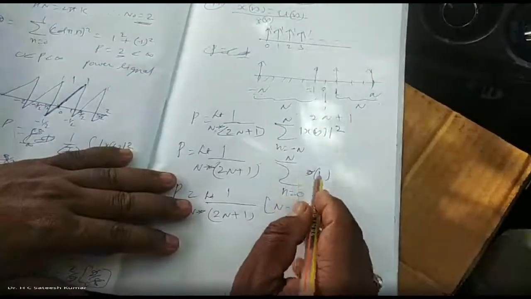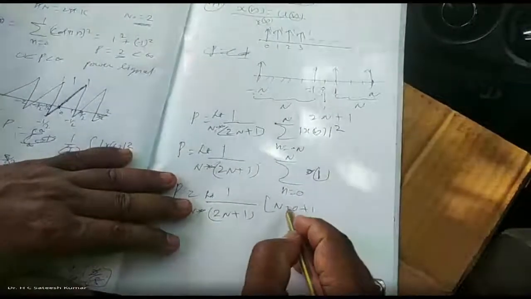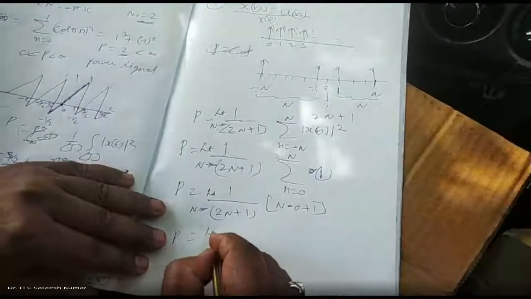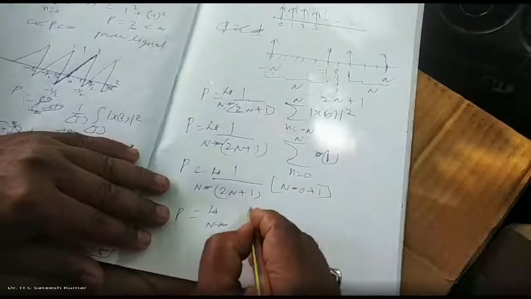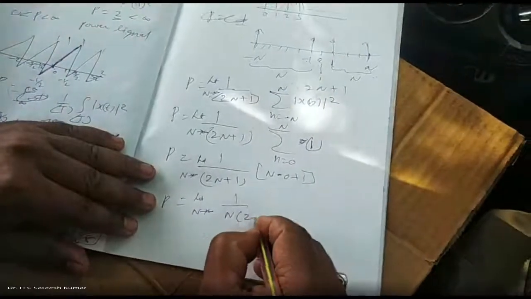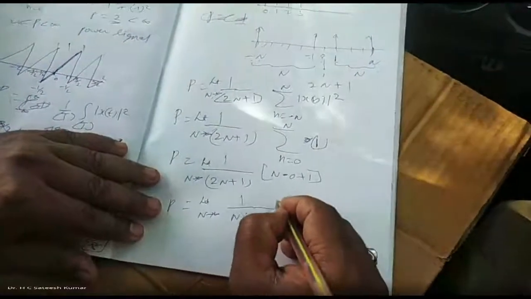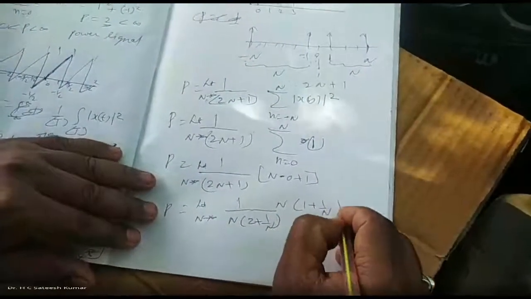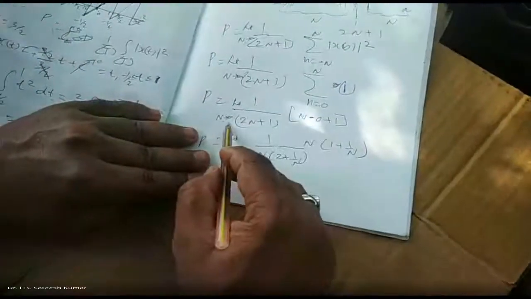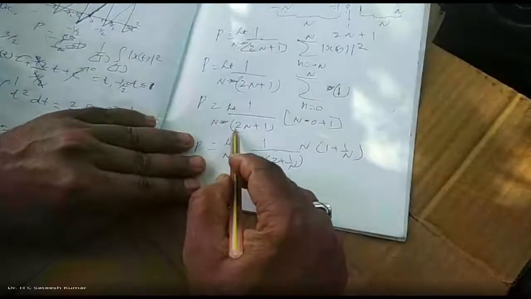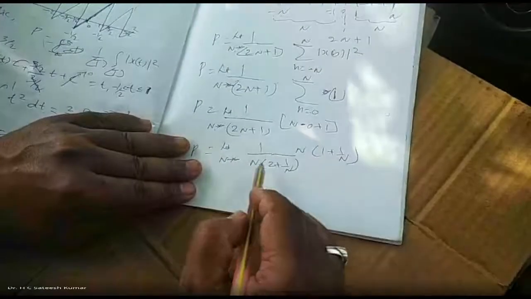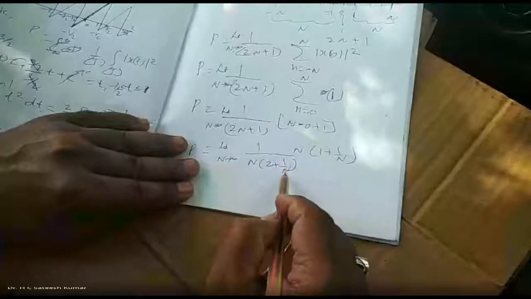A to B, the count is B minus A plus 1. N minus 0 plus 1, you will get. Power is equal to limit as n tends to infinity, 1 by, if you take n outside, 2 plus 1 by n, into n times 1 plus 1 by n. Otherwise, it will go to an indeterminate form. If you put n equal to infinity, infinity by infinity is an indeterminate form. Therefore, we take n outside. When you take n outside, what will you get? 1 divided by 2 plus 1 by n, and 1 plus 1 by n, where 1 by infinity is 0.